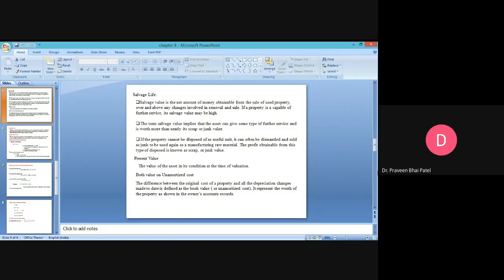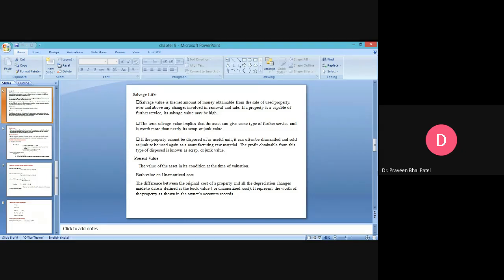Because if we are not able to sell the complete unit as one part, then we dismantle it, separate each and every unit, and sell it as scrap according to the requirement. In that, a few parts may be beneficial, a few parts may be totally useless.